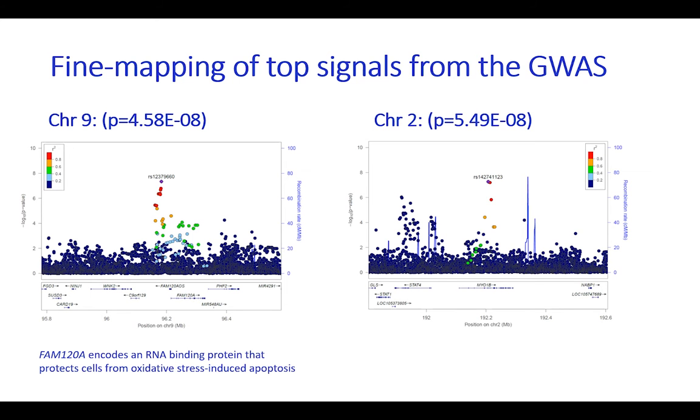Our top hit on chromosome 9 is located near the FAM120A gene. FAM120A encodes an RNA-binding protein that protects cells from oxidative stress-induced apoptosis by activation of Src kinases. Our second top signal on chromosome 2 is located within the intronic regions of the MYO1B gene. Interestingly, there appear to be 2 independent signals originating from the same locus. The top SNPs in this window are African-specific and monomorphic or very rare in other populations.